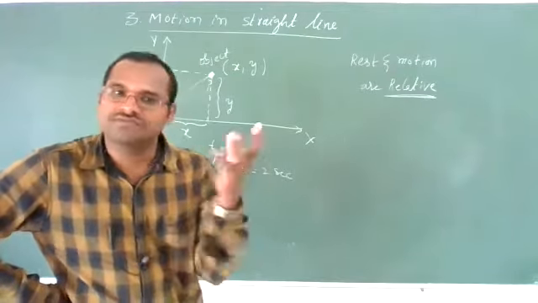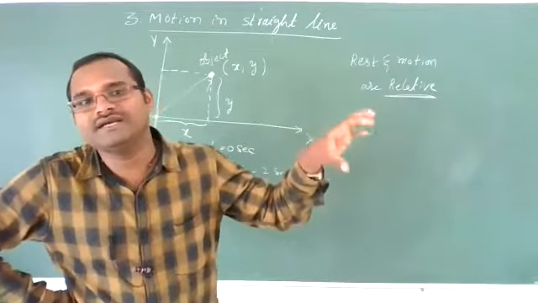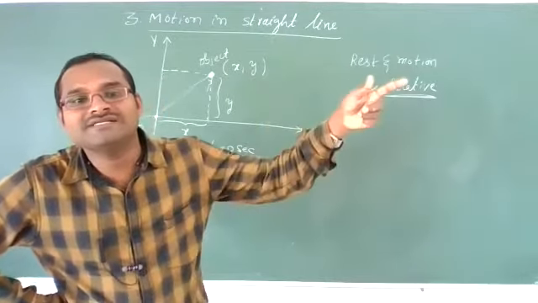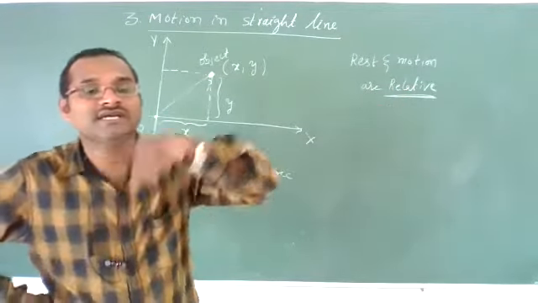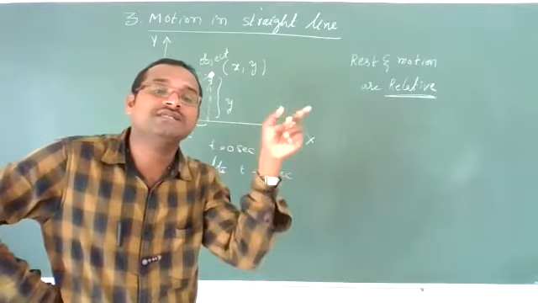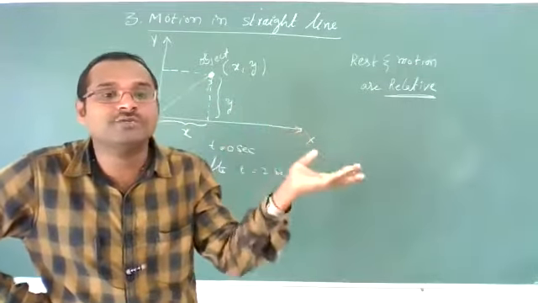Okay? Clear? So the best example: the person who is in a moving vehicle sees the other person inside the vehicle at rest. Whereas for the person who is outside, he is in motion. Means there is some conflict, confusion between rest position and motion.